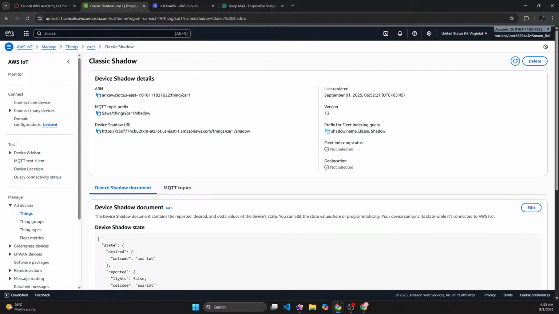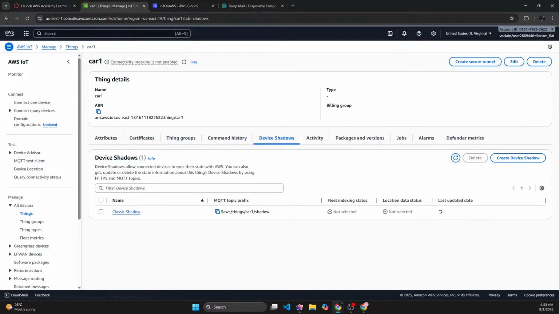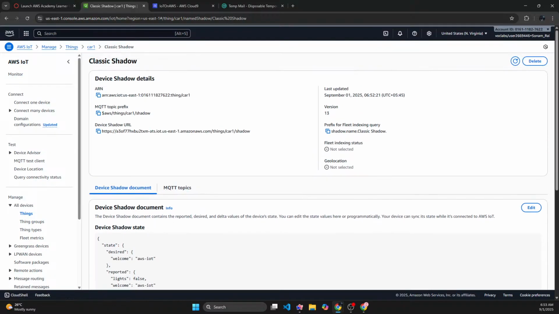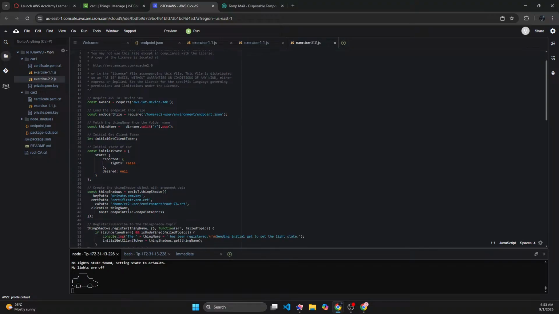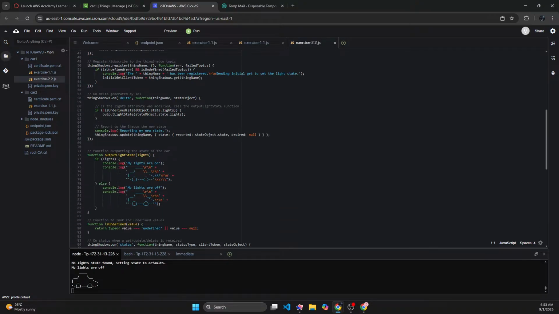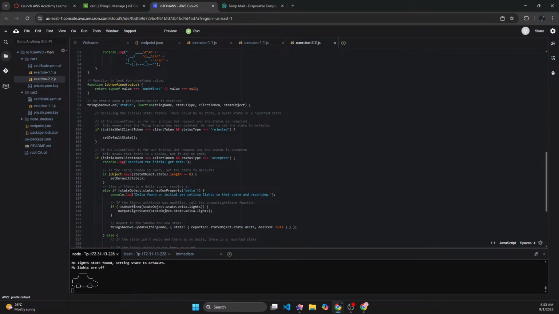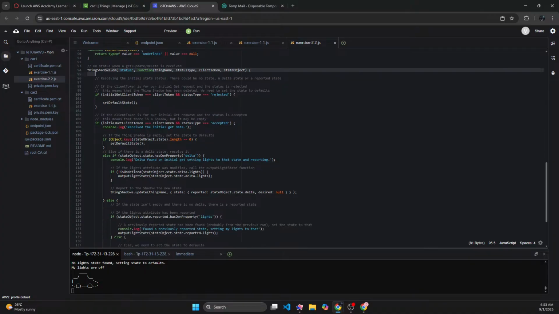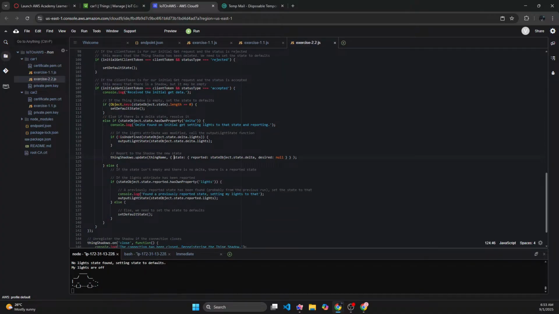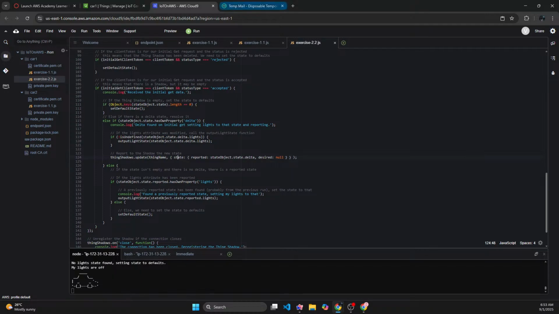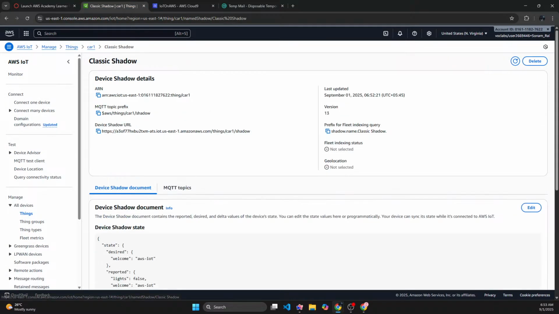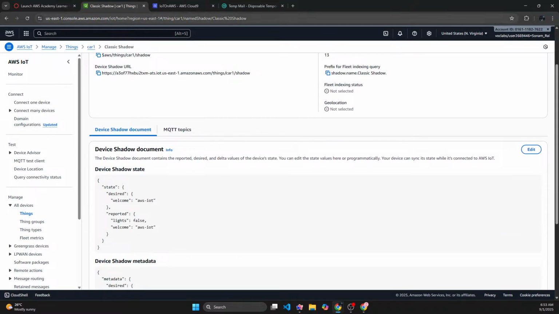That I will create. Device shadow. This is the shadow that I will have. Yeah, and the shadow will be created automatically. If you look at the code, then you can see that I have created the shadow. Things shadow, right? So the things shadow is being created automatically. So yeah, this is how I will get the shadow thing name, state, reported, and that's how I will get my shadows. Okay, so everything is automatic. I don't need to create anything. I thought I might have to update it, but I don't have to.